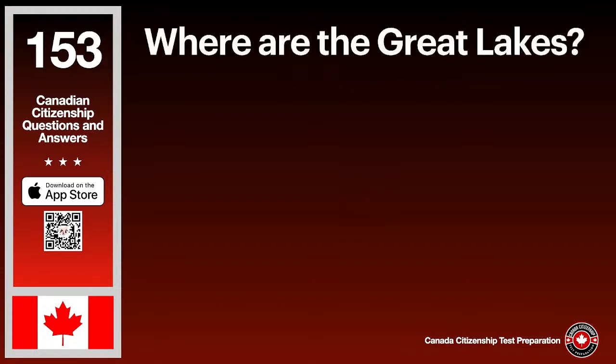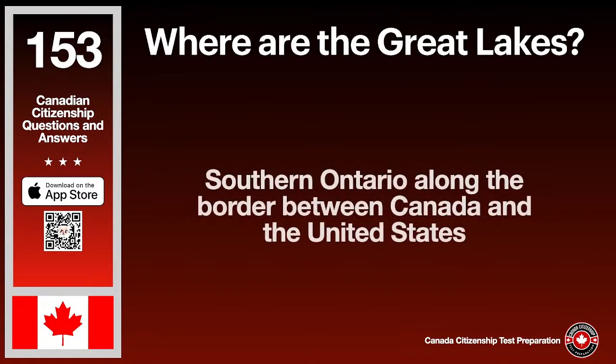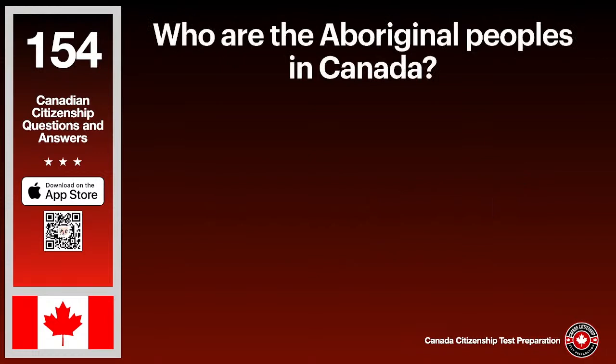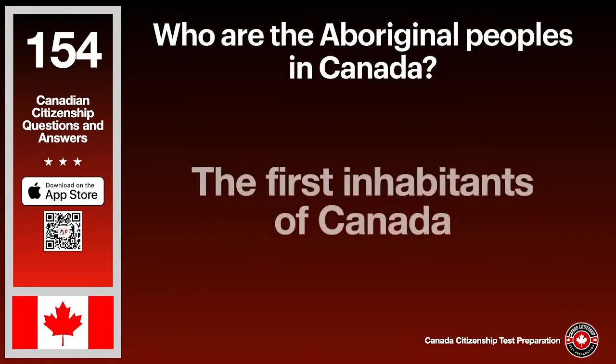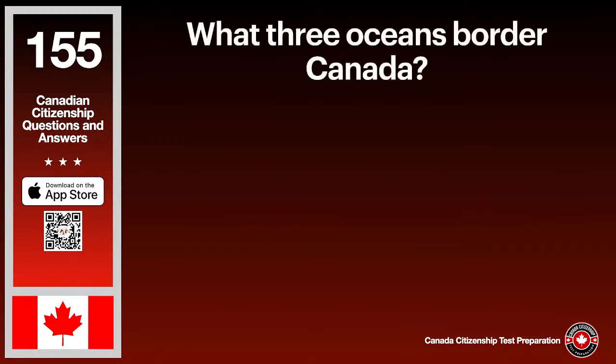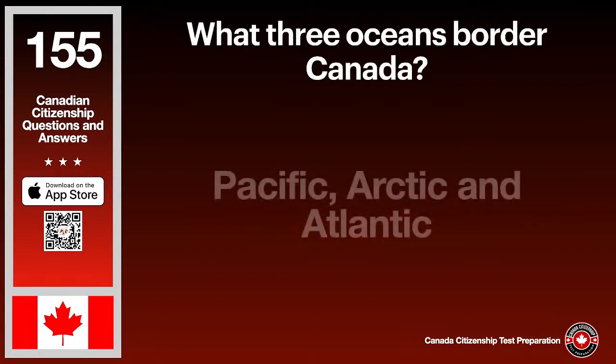Where are the Great Lakes? The answer is southern Ontario along the border between Canada and the United States. Who are the Aboriginal peoples in Canada? The answer is the first inhabitants of Canada. What 3 oceans border Canada? The answer is Pacific, Arctic and Atlantic.